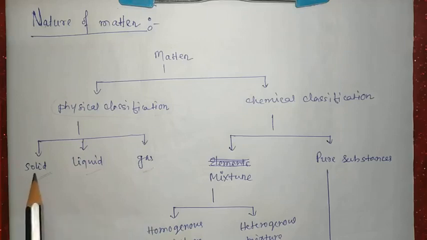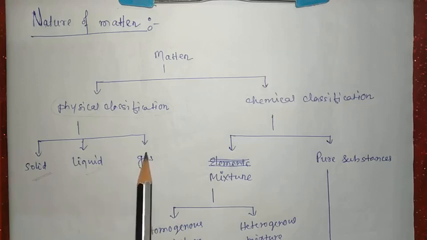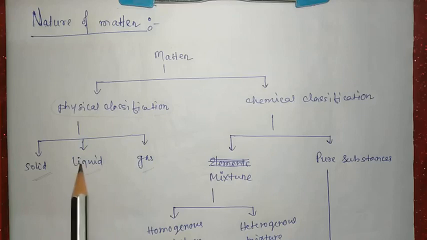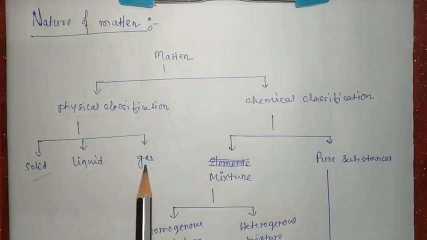In the solid state, particles are closely packed, in contact with each other. In the gaseous state, particles are far away from each other. In the liquid state, the distance between the particles is in between solid and gas.